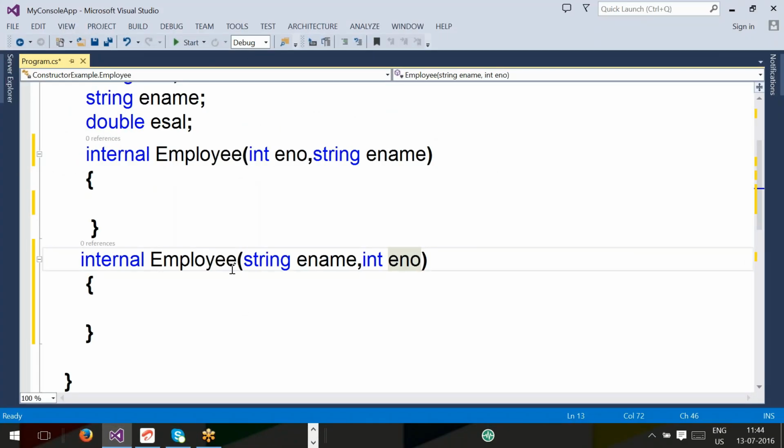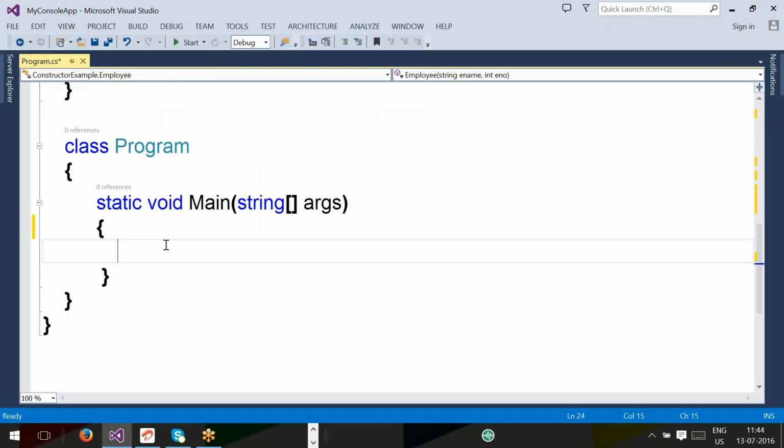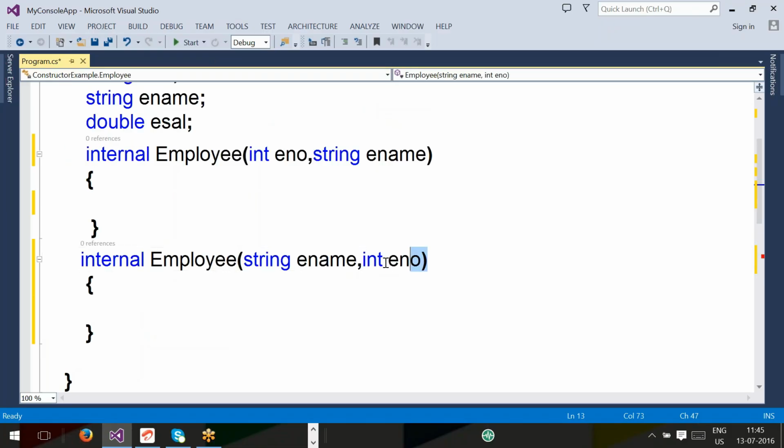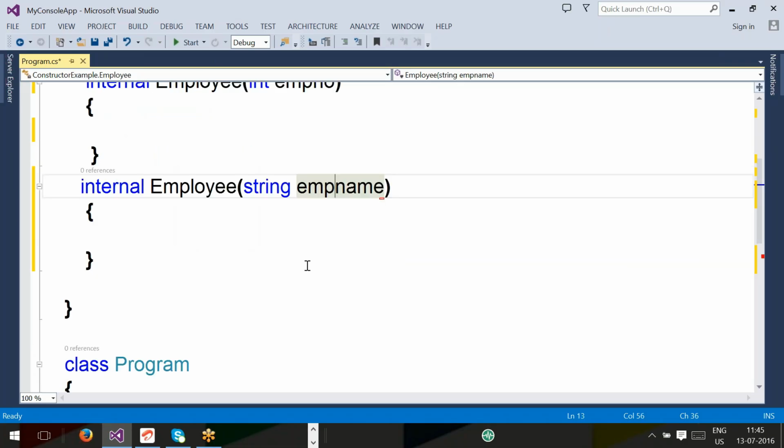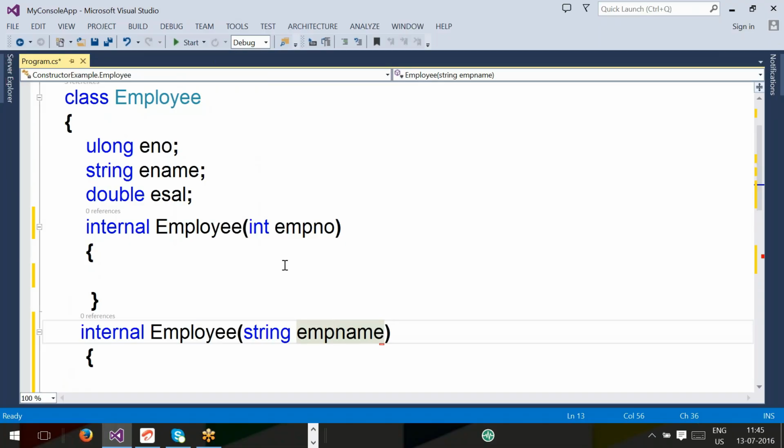Okay guys, now my question to all the people: you try to observe. Employee EMP1, I'm going to show you something like this. Observe. Now, how many constructors are there?